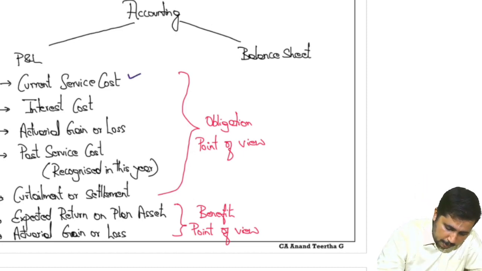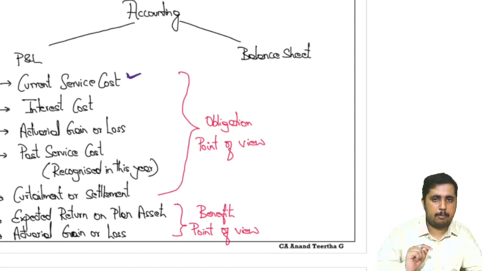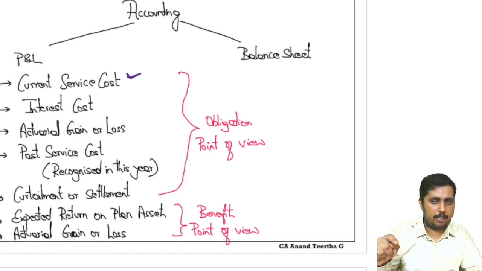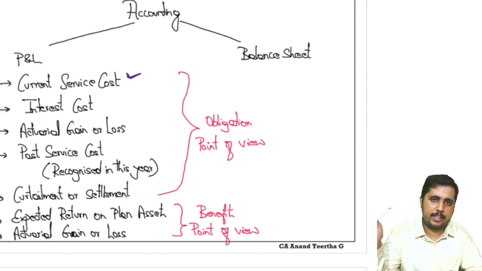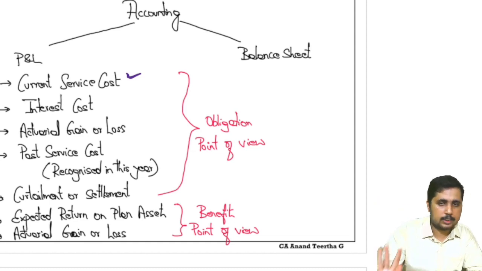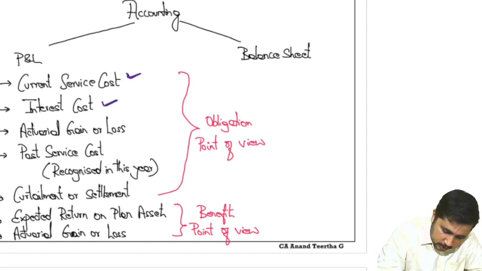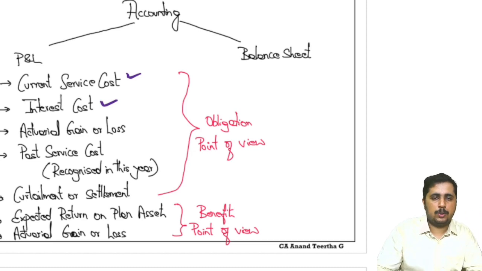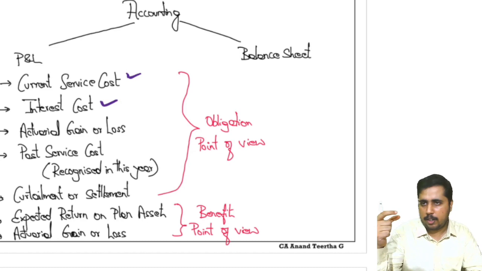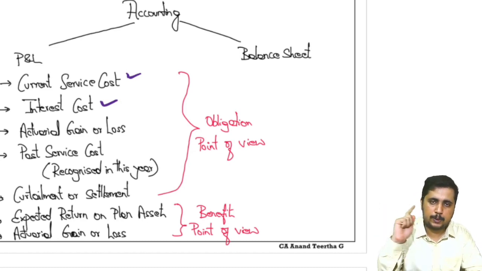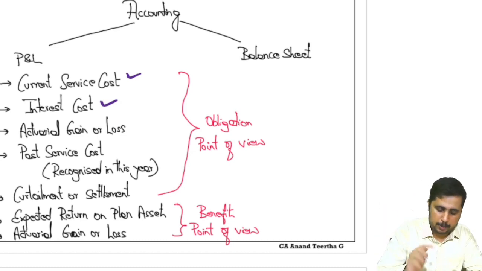Current service cost will be a part of P&L. So can we remember this? What is current service cost? The yearly contribution which we make to the defined benefit plan after discounting so that we reach the level of payment at the end of the term. So that is current service cost, that will go to P&L. Interest cost will go to P&L. If you remember the additions to the defined benefit obligation, for the opening balance, interest gets added up. So that will again be an expenditure transferred to P&L.